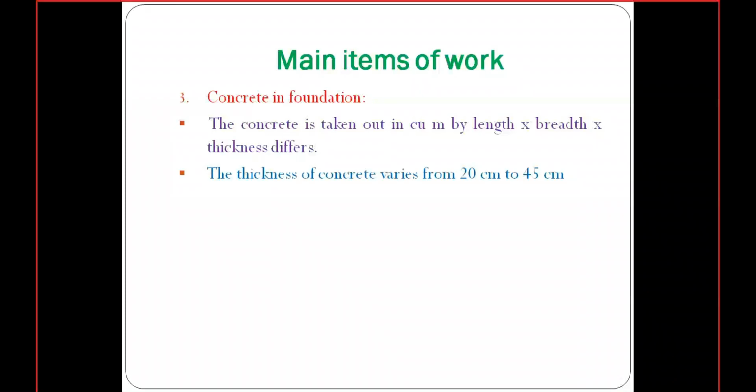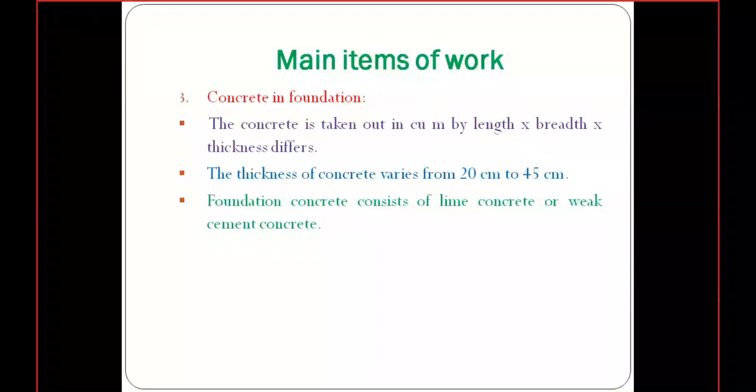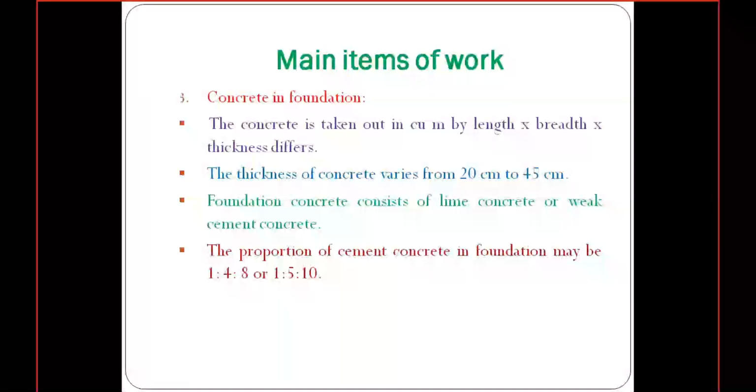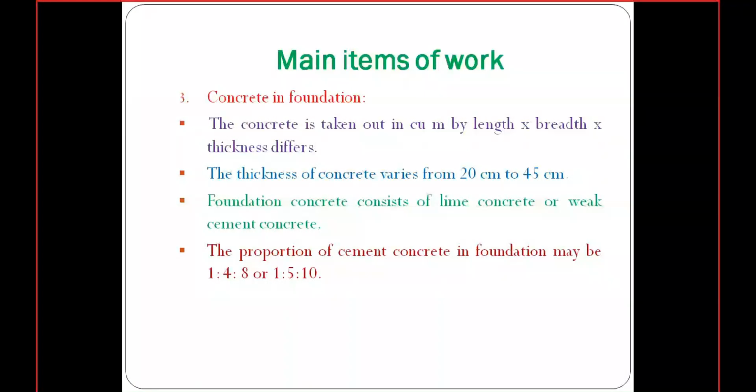Generally the thickness of the concrete will be considered from 20 centimeter to 45 centimeter. In the foundation, we generally use lime concrete or weak cement concrete. Generally the ratios for this cement concrete will vary from 1:4:8 or 1:5:10. These types of mix proportion we need to consider for the cement concrete in foundation.